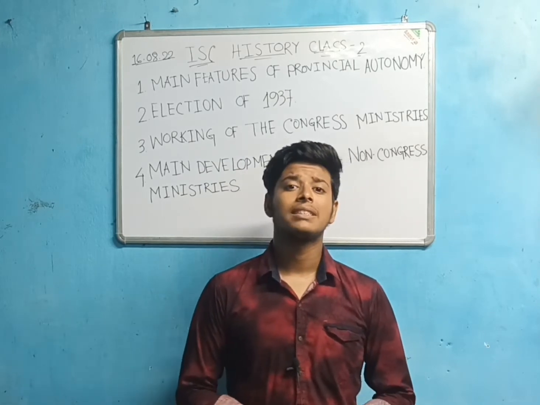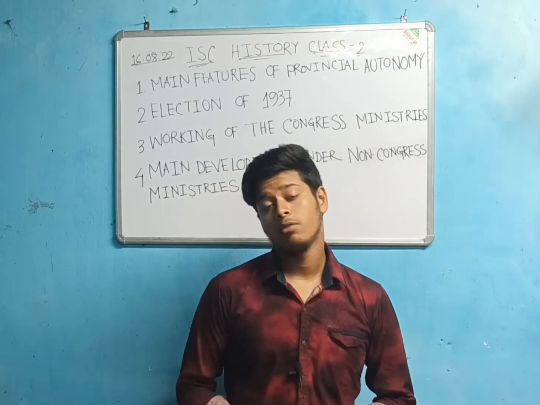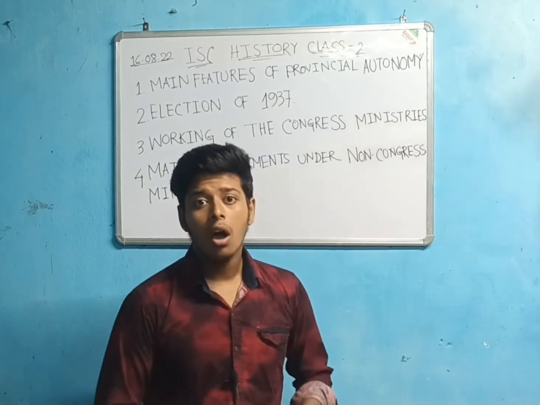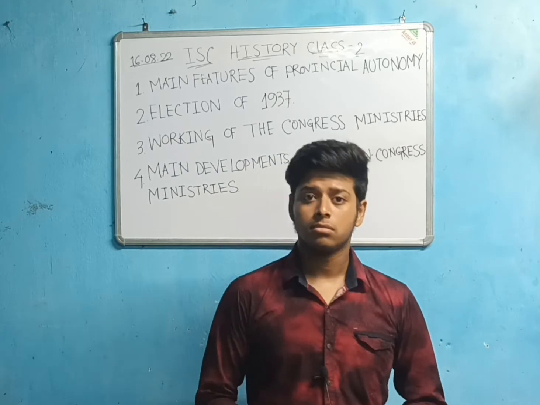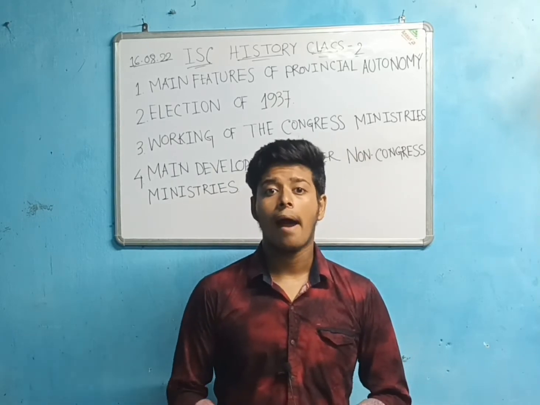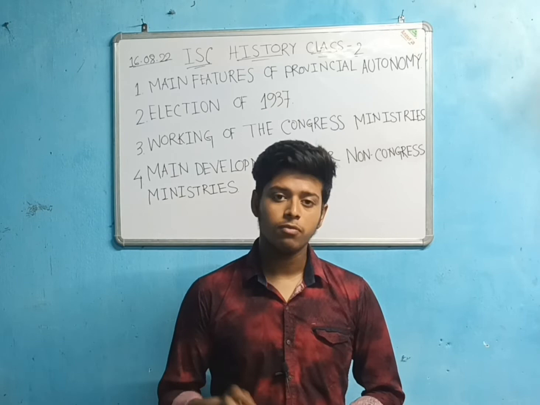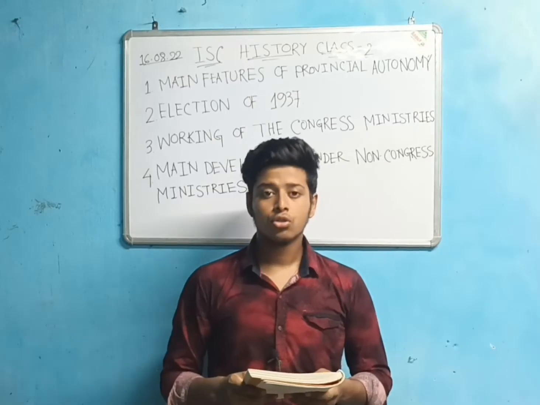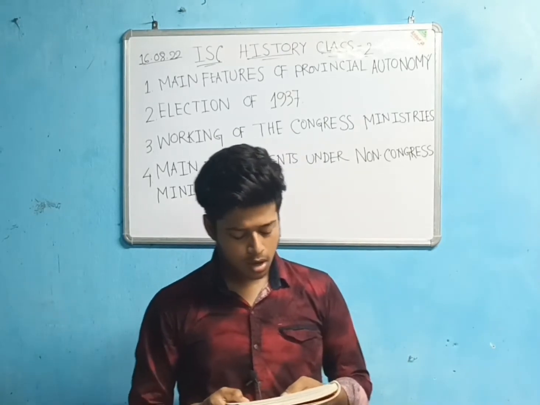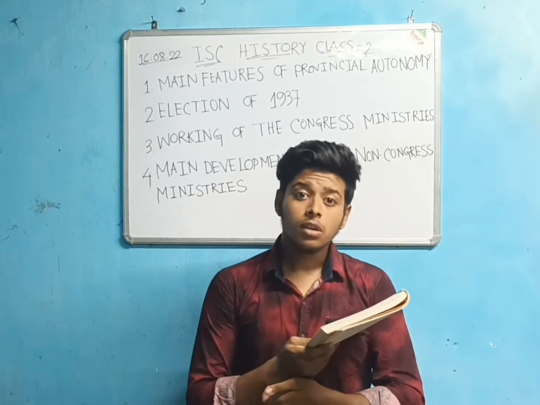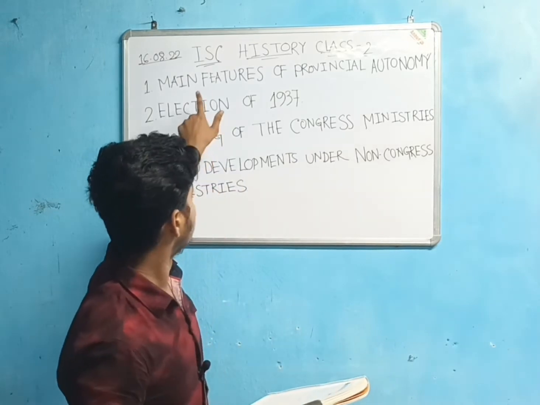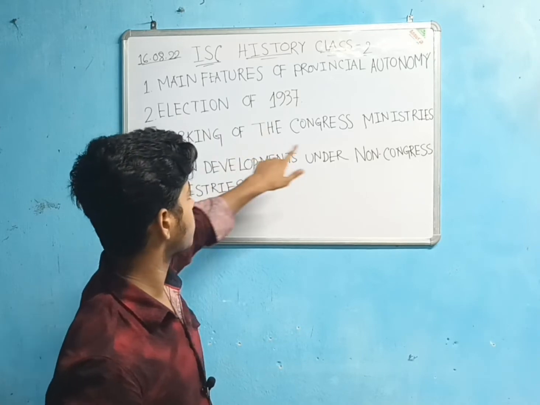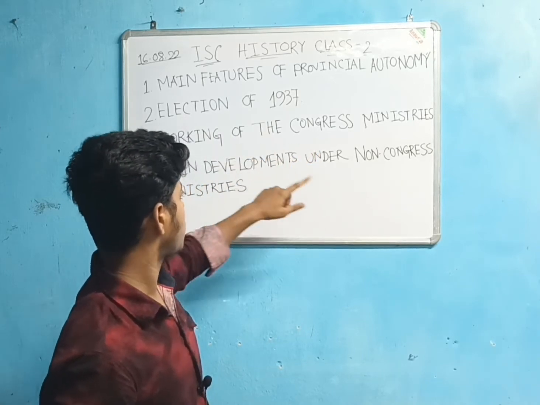We are going to cover the next part of history, and we have covered the first part in class 1. Here we're going to start with class 2, 1.2, and the name of the chapter is Act and Working of Provincial Autonomy, Congress and Non-Congress Ministries. So let's begin with the chapter. The topics we are going to cover today are the main features of provincial autonomy, the election of 1937, the working of the Congress ministries, and the main developments under non-Congress ministries.